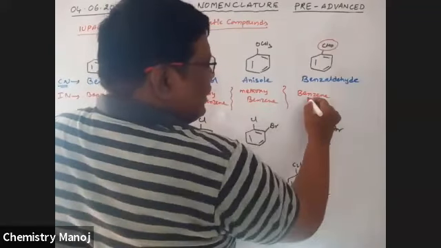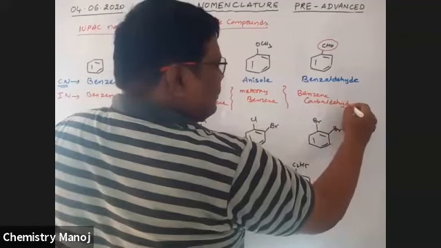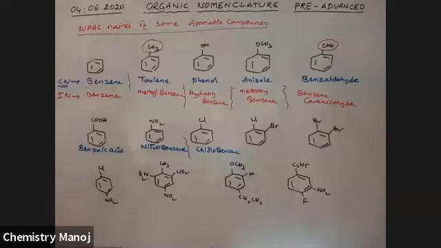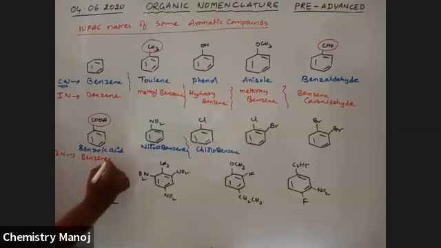Okay. Next, its IUPAC name, benzene carbaldehyde. The IUPAC name of CHO with the benzene ring is called benzenecarbaldehyde. Next, COOH is there. Its IUPAC name, that is benzene carboxylic acid. So benzene with COOH is benzenecarboxylic acid.